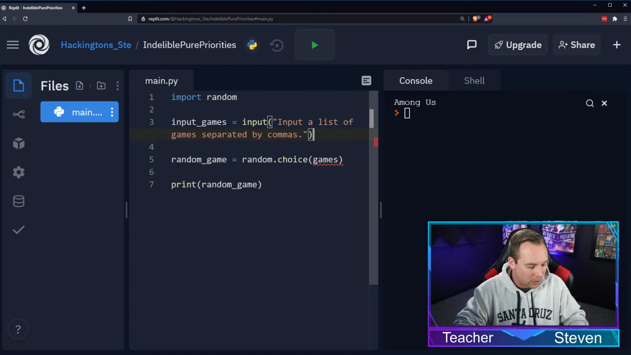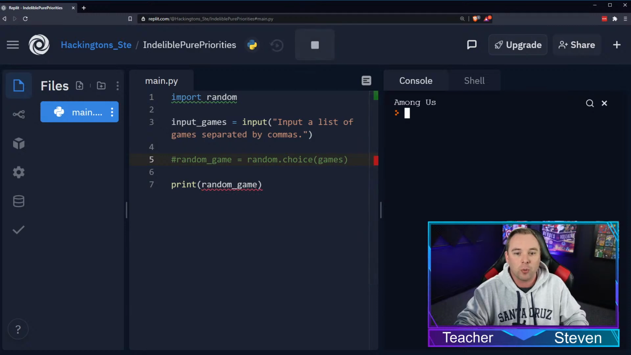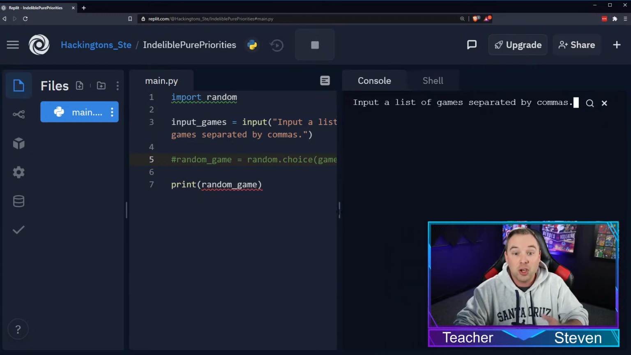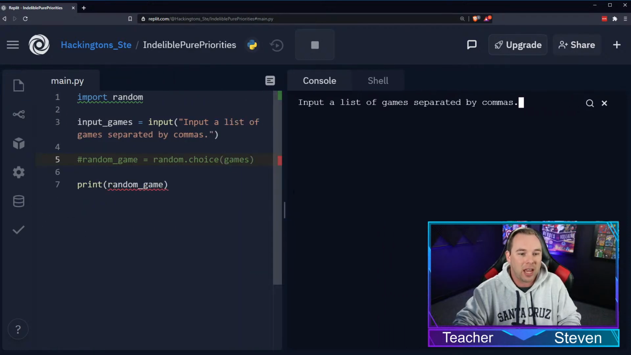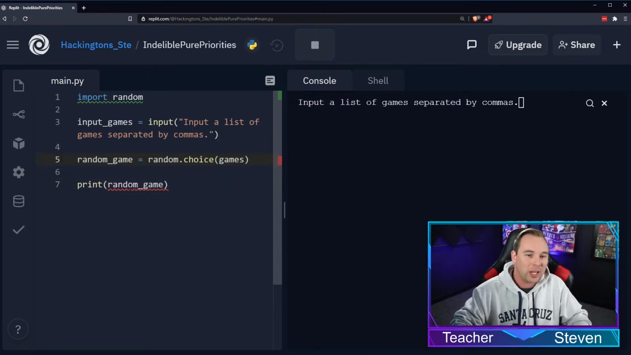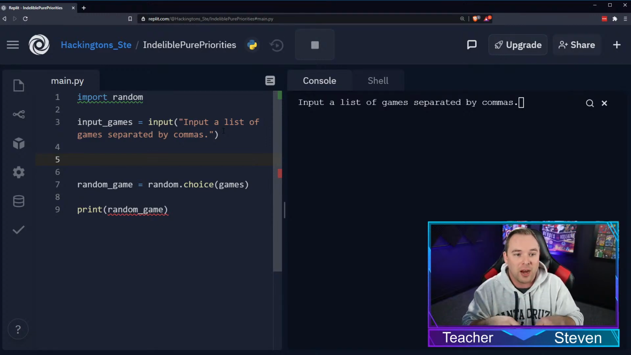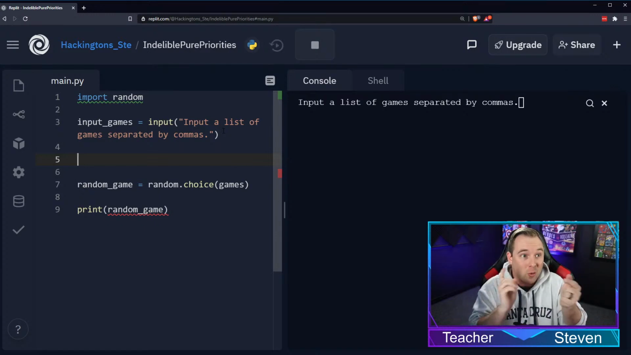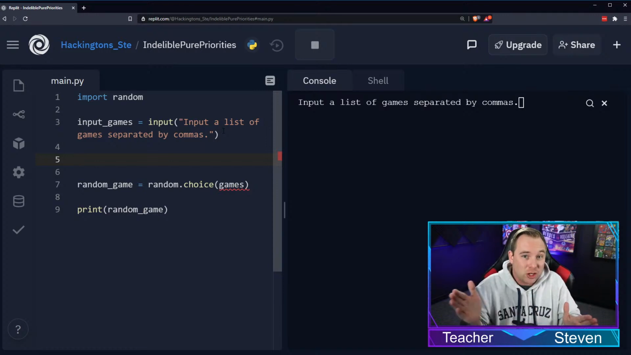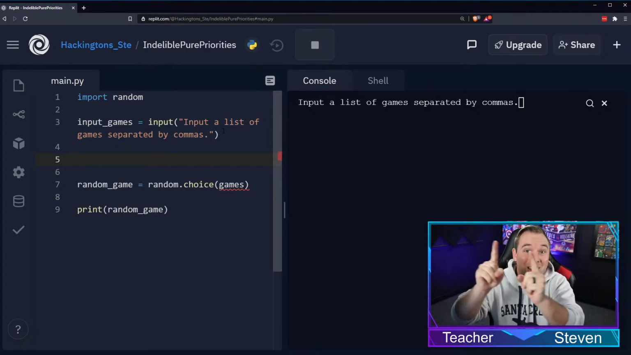So if we comment out line 5 real quick because we actually don't have that list created yet, and run it, we can see that it's asking us to input a list of games separated by commas. And then the user can, at this point, enter in that list of games. Now we're getting a red squiggly here because we haven't actually created that variable yet. All right. We have a way for the user to enter in their data, but it's just going to be a single string. How do we choose a random thing from a string? There's no delineation. There's no difference between the first letter of the string and the last letter of the string.